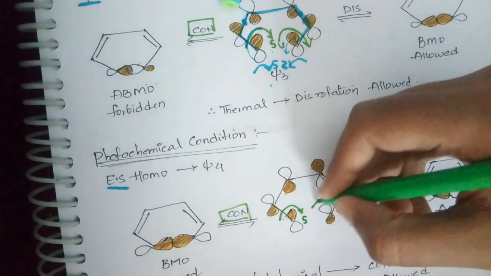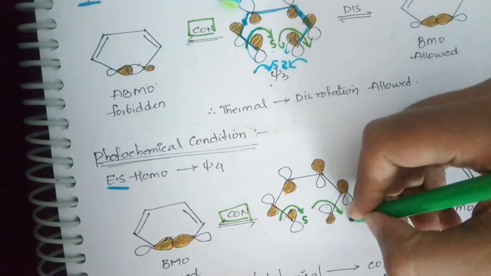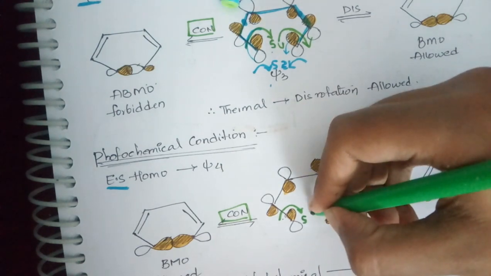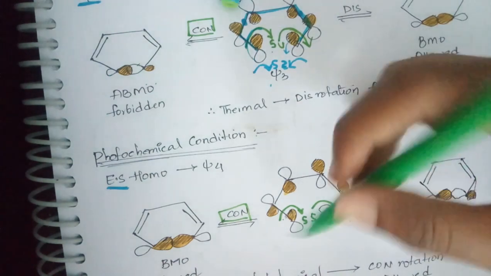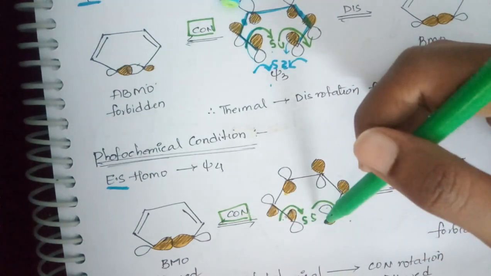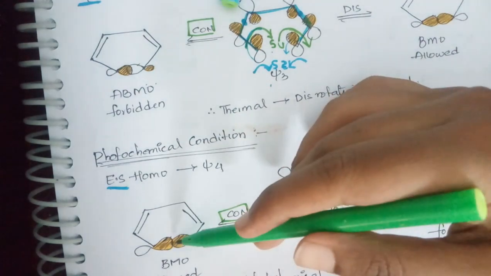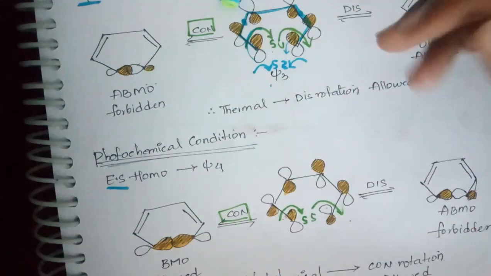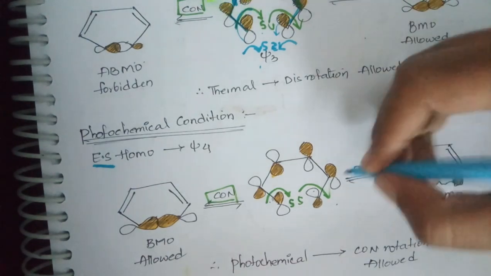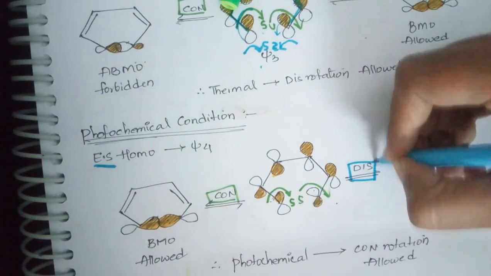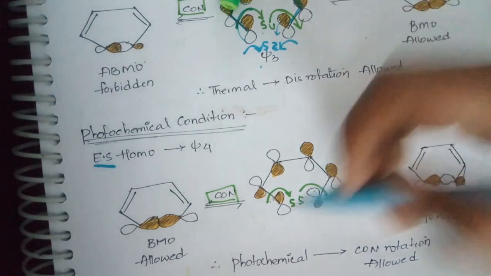And when I rotate this also towards clockwise, unshaded comes this side, shaded goes inside. So you will have shaded and shaded type of overlapping. So the conrotation with shaded and shaded type of overlapping leads to the formation of a bonding molecular orbital, which is symmetry allowed. Next, if you go to disrotation, one will be clockwise, one will be anti-clockwise.